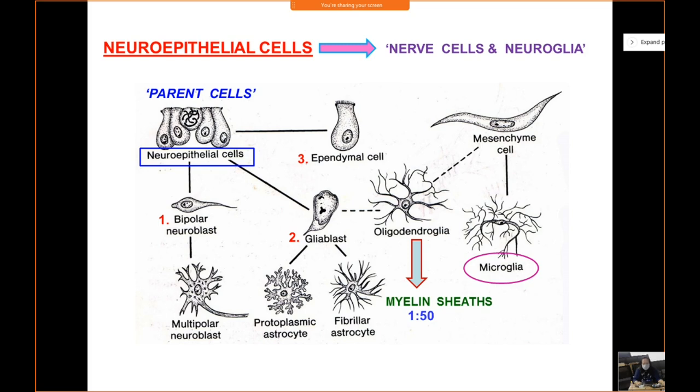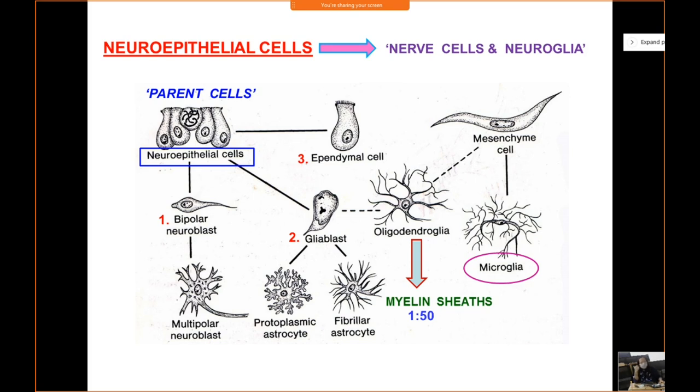These microglial cells are also special cells in the sense that they act as phagocytic cells, or they are also known as scavenger cells. So they will phagocytose bacteria, all the foreign antigens, etc. Right? So microglial cells are the only neuroglial cells which are not derived from glioblast, but which are derived from vascular mesenchyme. Clear? Okay.